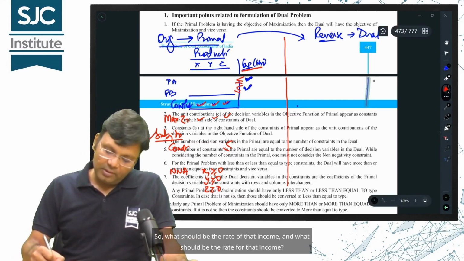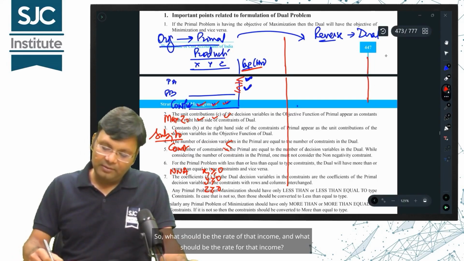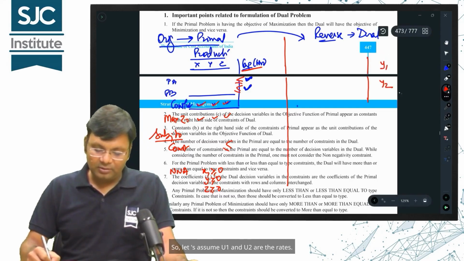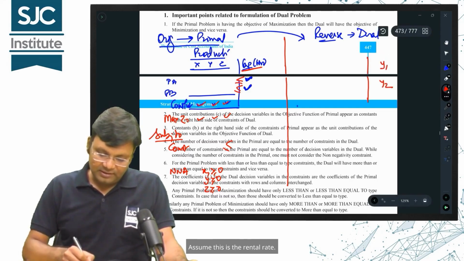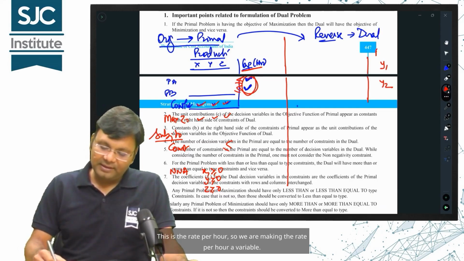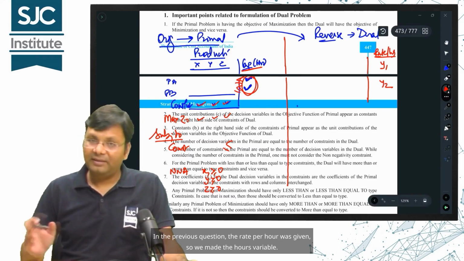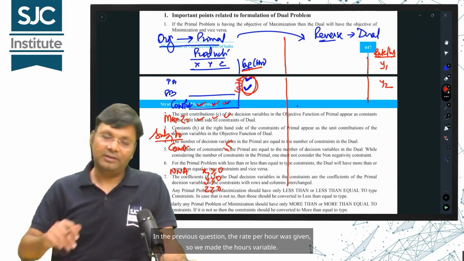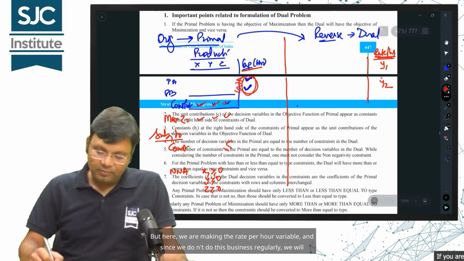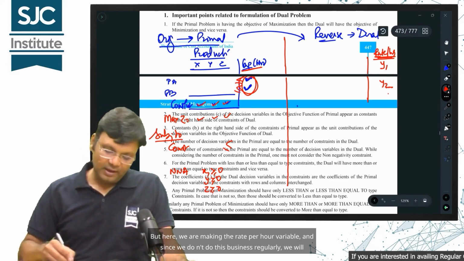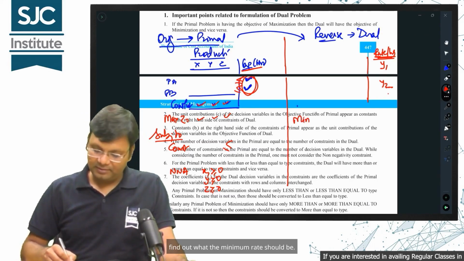So, what should be the rate of that income? Let's assume U1 and U2 are the rates. Assume this is the rental rate. This is the rate per hour, so we are making the rate per hour a variable. In the previous question, the rate per hour was given, so we made the hours variable. But here, we are making the rate per hour variable, and since we don't do this business regularly, we will find out what the minimum rate should be.